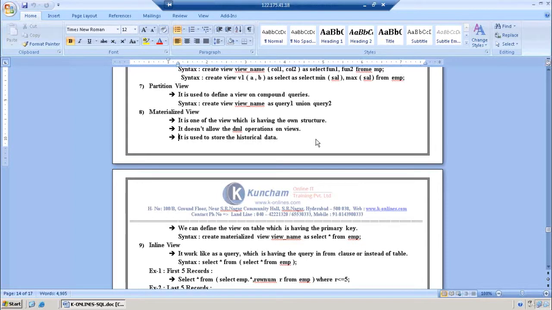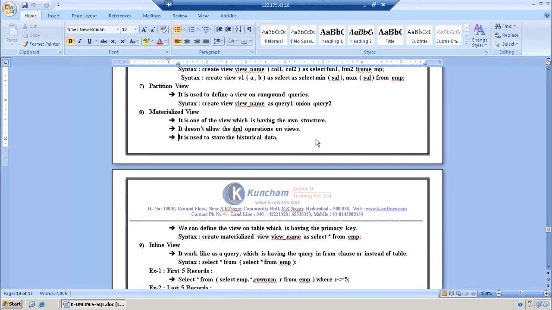Okay. Structure is there, then is it possible to keep the data or not? Definitely, we can store the data in this view. But what is the advantage of this one? We can maintain the historical data. What is this historical data? Old data, right?